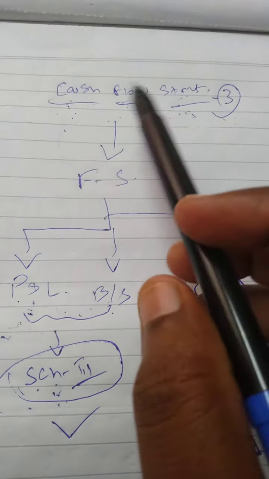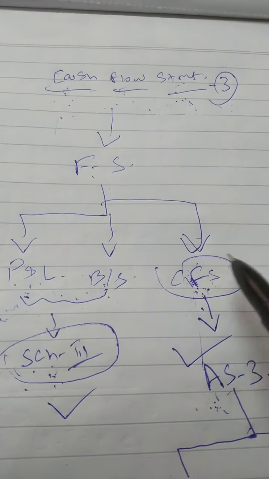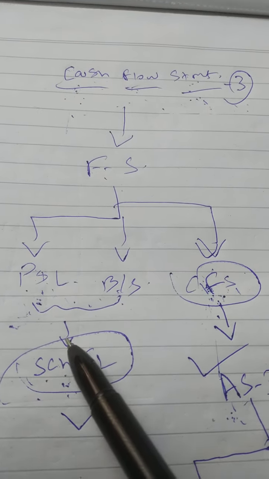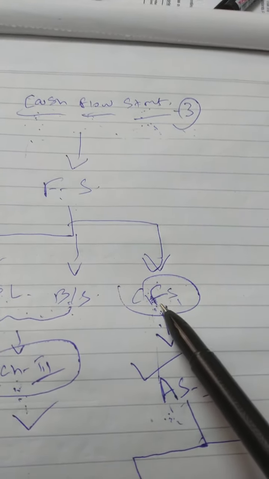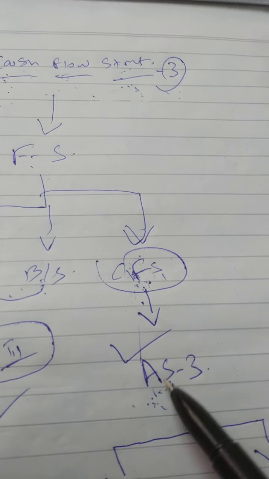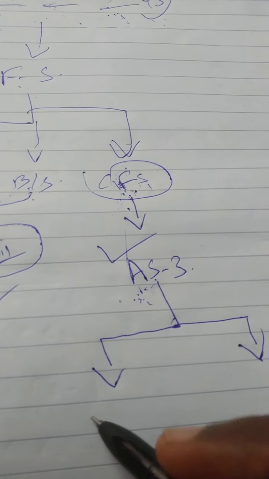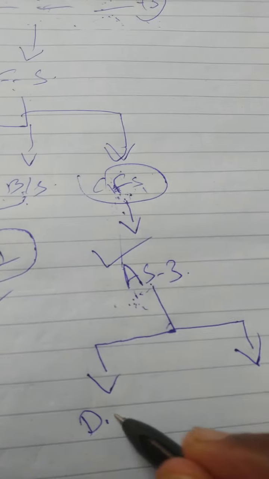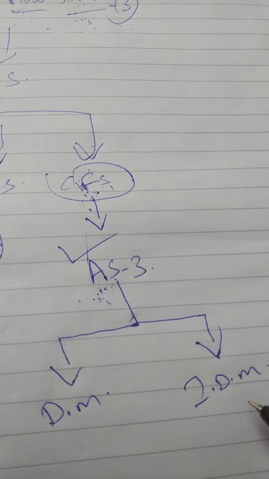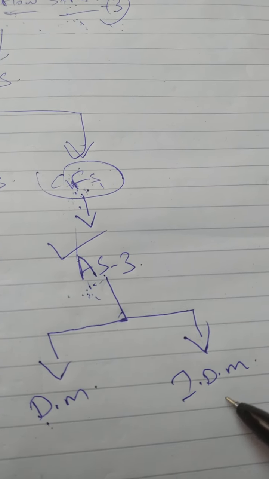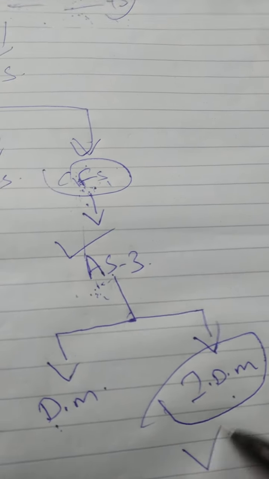Okay. So cash flow statement is part of financial statement. Financial statement contains normally P&L, balance sheet, cash flow statement. P&L and balance sheet is prepared as per Schedule 3 format. Cash flow statement is prepared as per AS 3 format, Accounting Standard 3 format. They have given two methods. One is direct method and another one is indirect method. We will understand what is direct method, what is indirect method, but most of the companies will follow only indirect method.